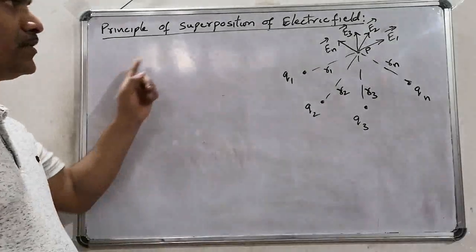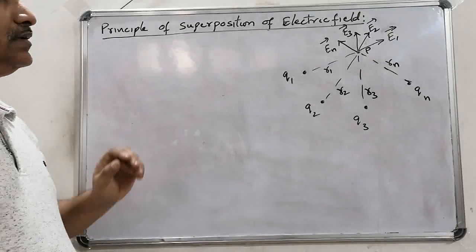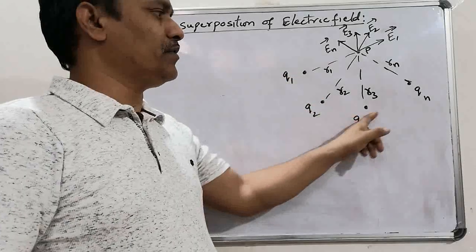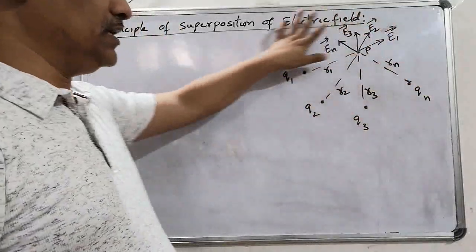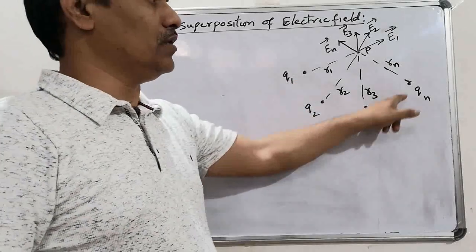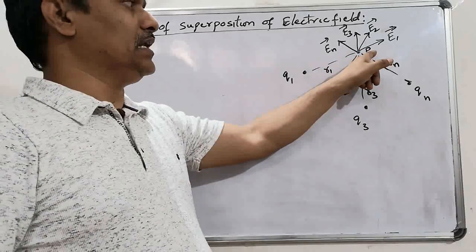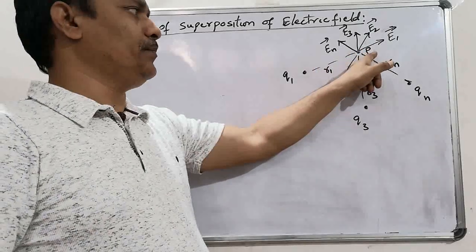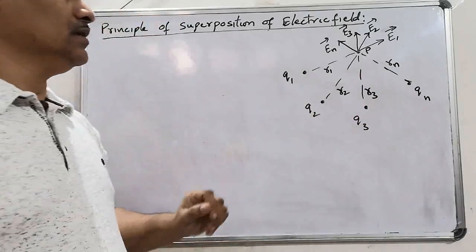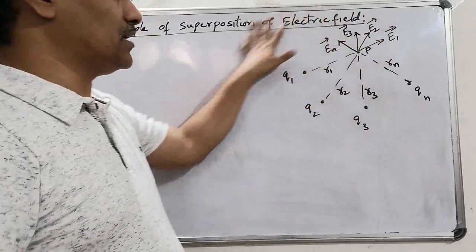Let's apply the principle of superposition on electric field. Suppose, assume that there are some n number of charges in a certain region, like this Q1, Q2, Q3 and so on Qn. Assume that we need the electric field intensity at point P due to all these charges.